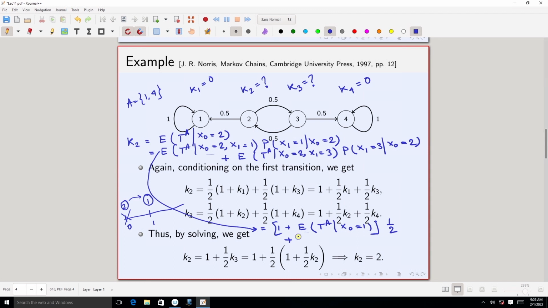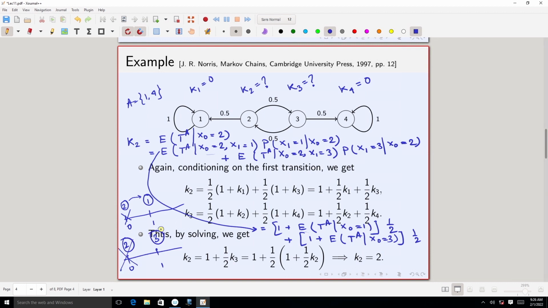Similarly, the next one will be 1 plus the expected value of TA under the condition x naught equals 3, multiplied by half, because again this probability is half. Again, starting at time 0 I am in state 2, and at time 1 I am in the next state, so again the Markov chain can start afresh from time 1 and I can completely forget about the past.